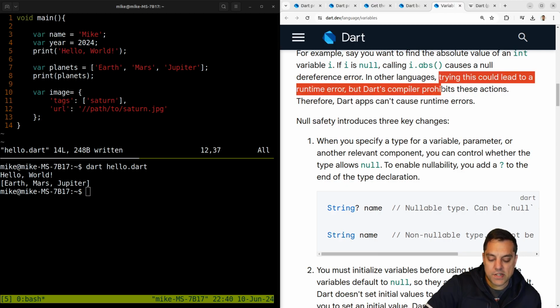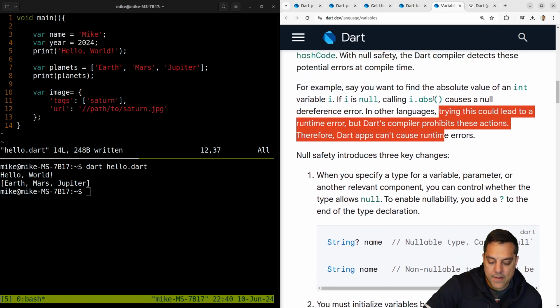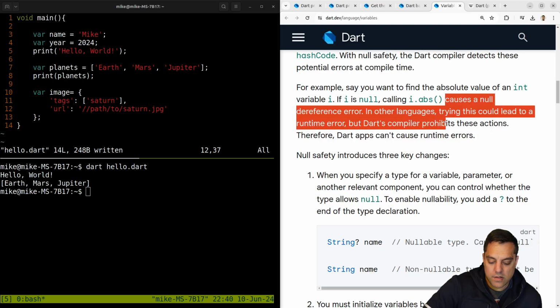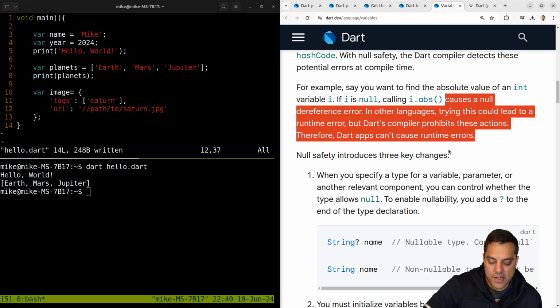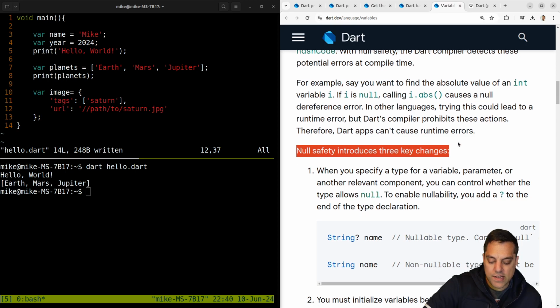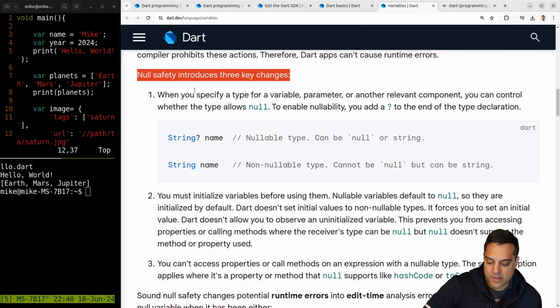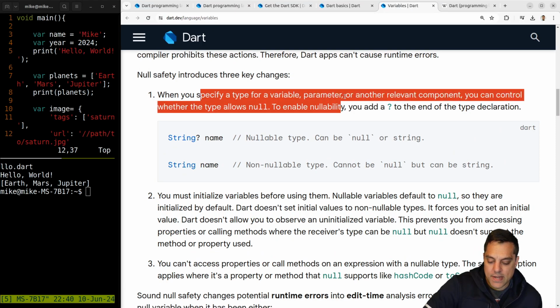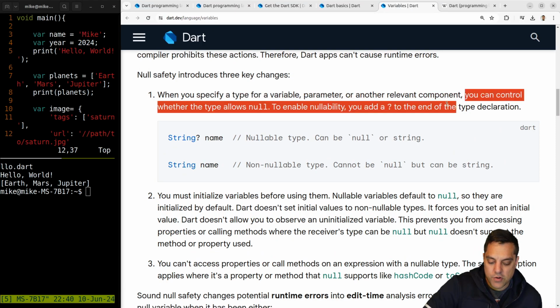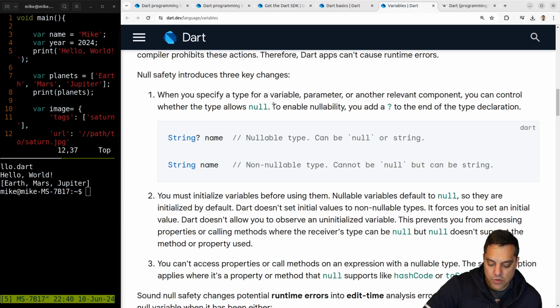Okay, so like in other languages though, let's see. Dart's compiler prohibits, okay, so some of these scenarios. Null safety introduces 3 key changes. Since we're reading a little bit more, let's make this a little bit bigger. When you specify a type for a variable or another relevant component, you can control whether the type allows null. To enable nullability, you add the question mark to the end of the type declaration. Okay, so I've seen this a few other places. So this can be null or a string.